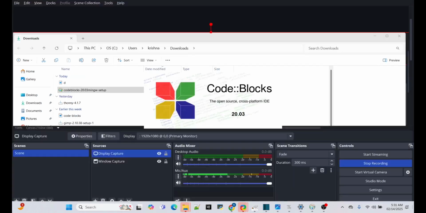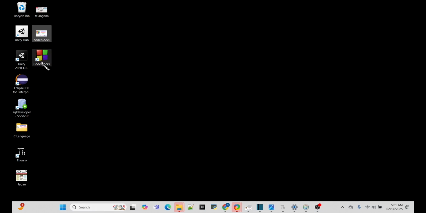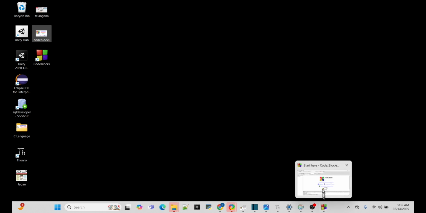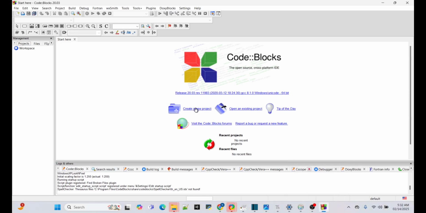So it should be created here. Yeah, Code::Blocks, you can see. It's opened for us. Yeah, create new project.